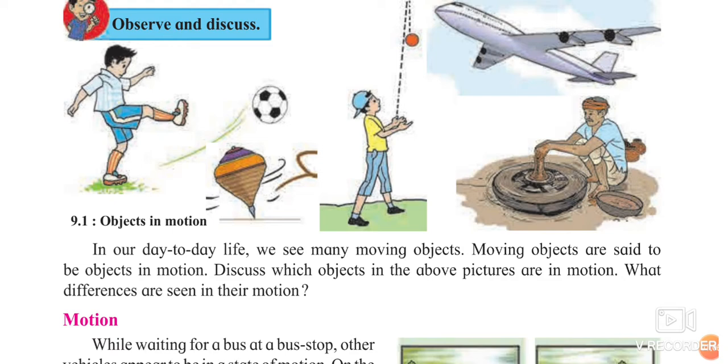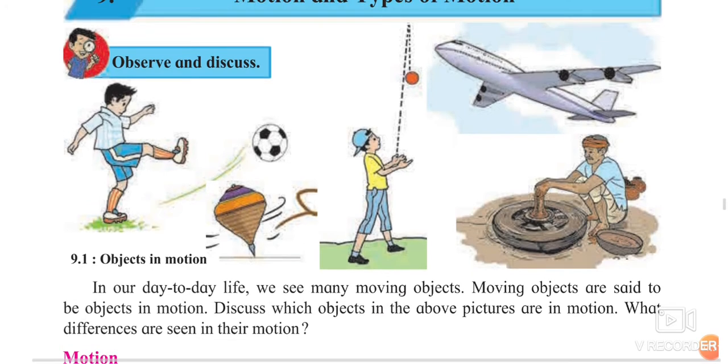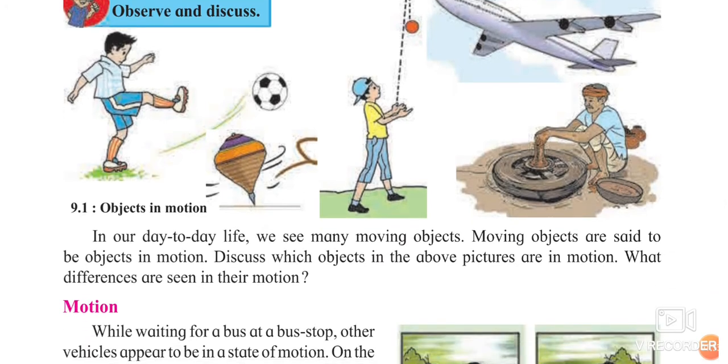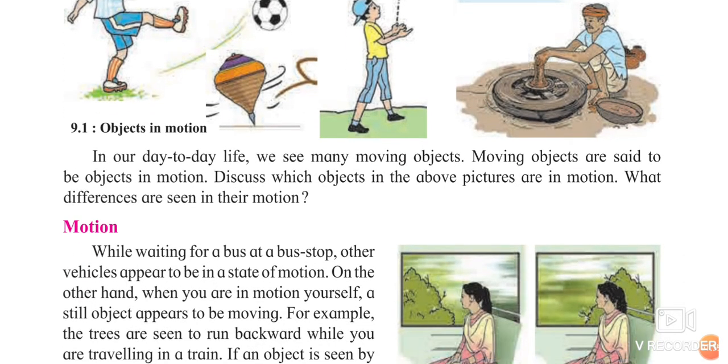Discuss which objects in the above picture are in motion. That boy is in motion. The football and that ball are changing the place. It is in motion. That particular top, it is in motion. After some time it will stop, but right now it is in motion. That potter's wheel is moving. Moving means what? It is just turning around. It is in motion. You can see that the aeroplane is flying in the sky, so it is also in motion. It is changing the place.